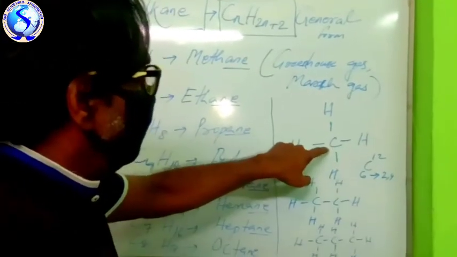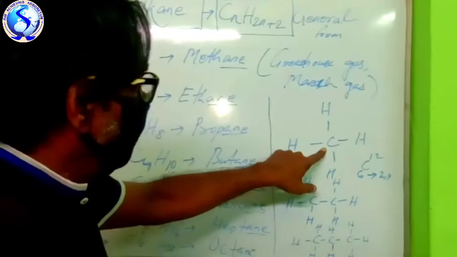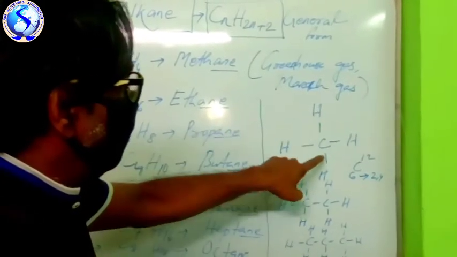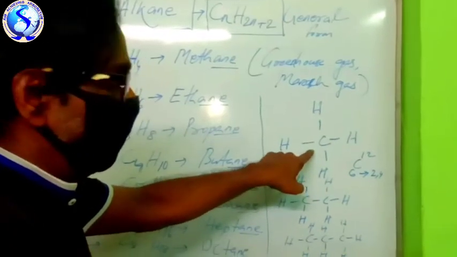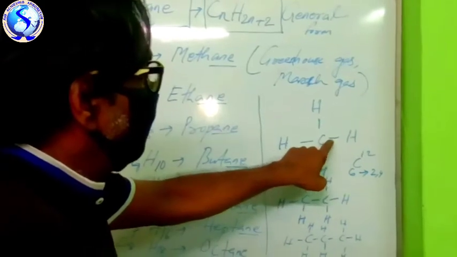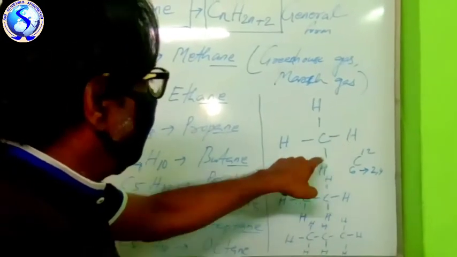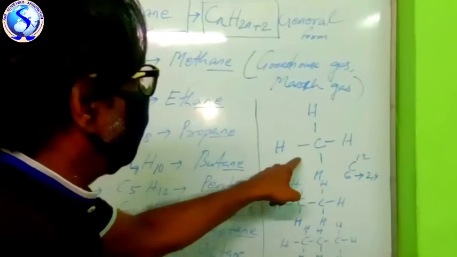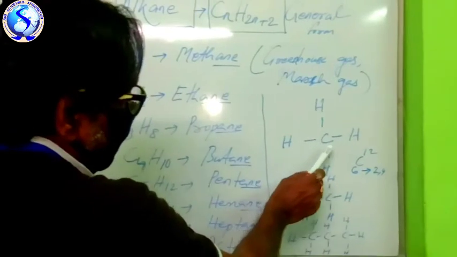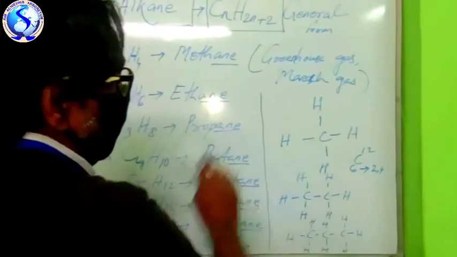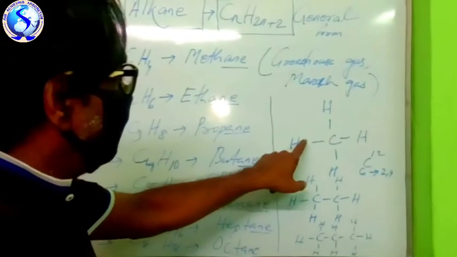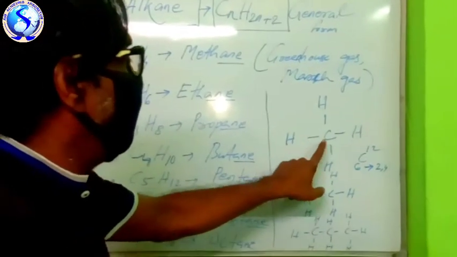Therefore, it combines with 4 hydrogens, making 4 covalent bonds, with sharing of electrons. Carbon shares one electron with each hydrogen, forming 4 single covalent bonds.